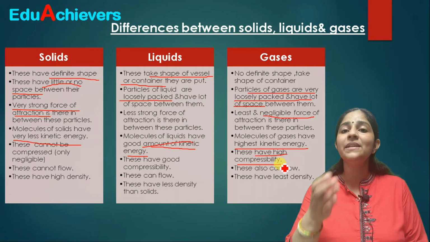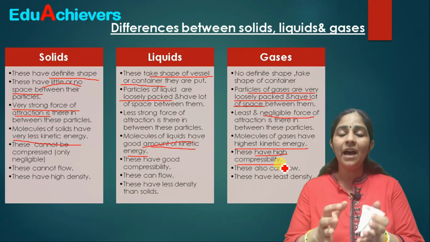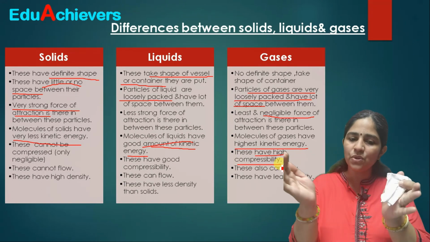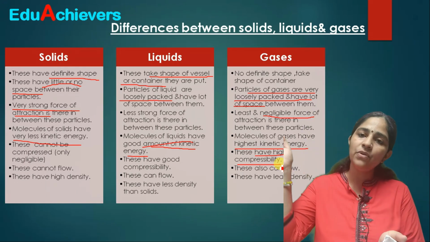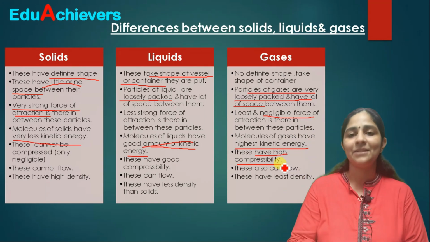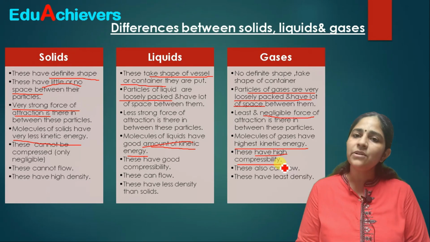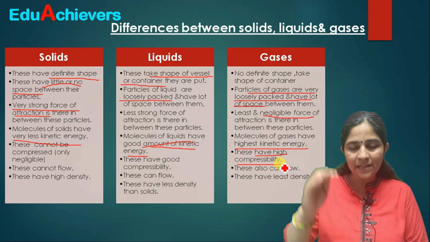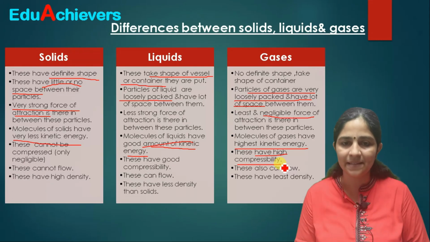CNG is compressed natural gas, which means we have compressed that gas into a small cylinder or a very small space. We have tried to fill more molecules of gas by compressing it. Even the LPG we use in our houses is gas filled under pressure. By applying pressure, we have filled the gas into it.